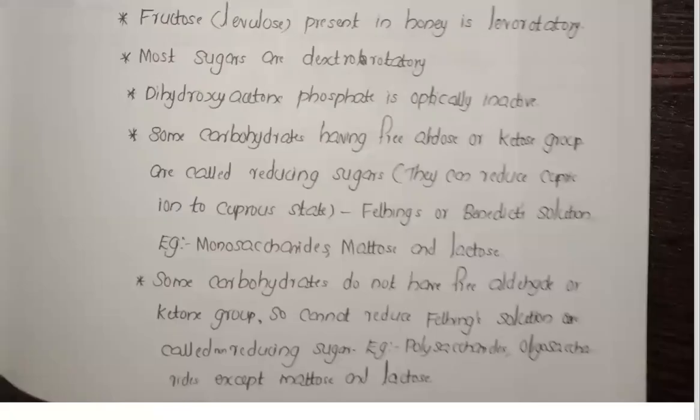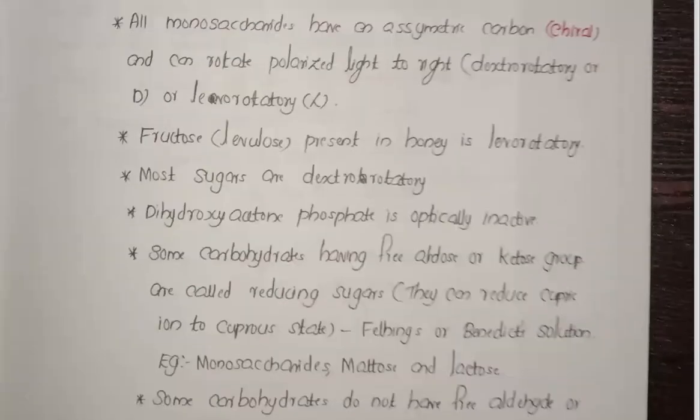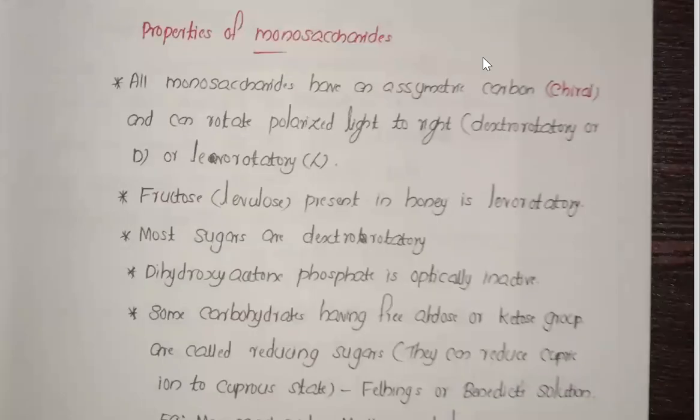Now, properties of monosaccharides. Monosaccharides have an asymmetrical carbon, which is called a chiral carbon. So they can rotate polarized light either to the right, which is dextrorotatory, or to the left, which is levorotatory. Fructose has one more name, levulose. Fructose, the levulose present in honey, is always levorotatory. Most of the remaining sugars are dextrorotatory.